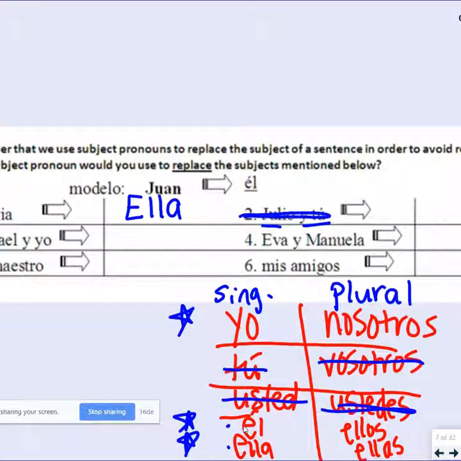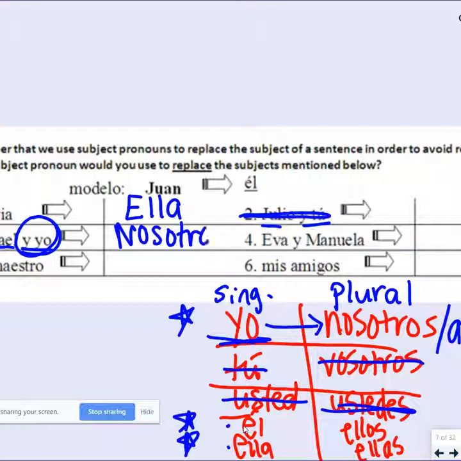Sorry, I'm actually going to skip to number 3. Number 3 is Rafael y yo. So Rafael and I. I want to use one subject pronoun to talk about Rafael and I. Here's a big hint: anytime you see yo and another person, you're going to find yo on your chart and just go to the right. Be careful, because if it's two girls, remember it could end in an -as at the end. But since Rafael is a boy, I know that I'm going to use "we," which in Spanish is nosotros.